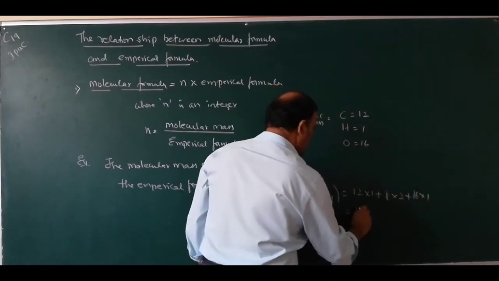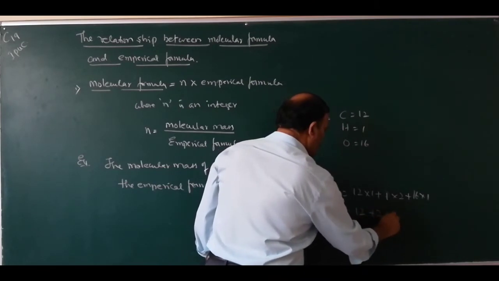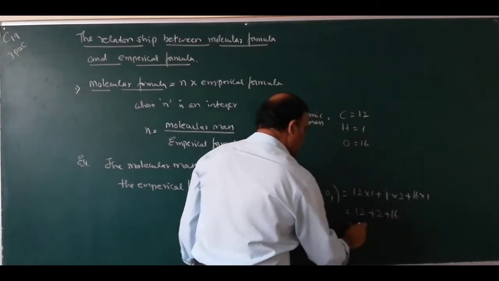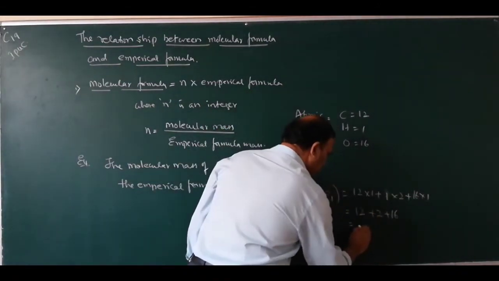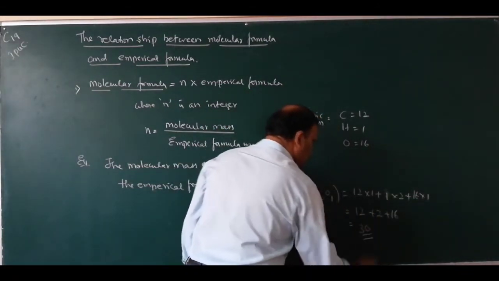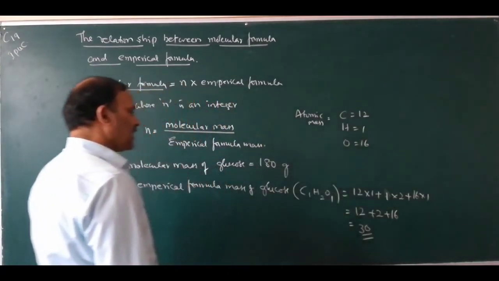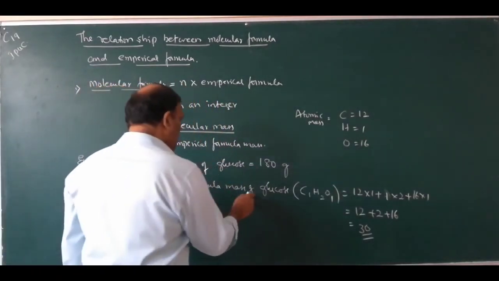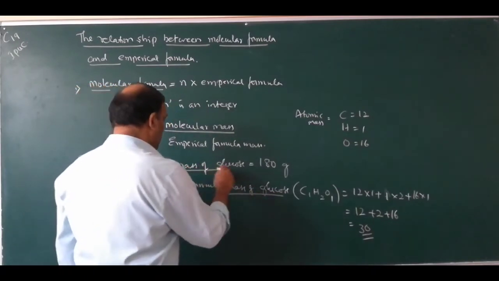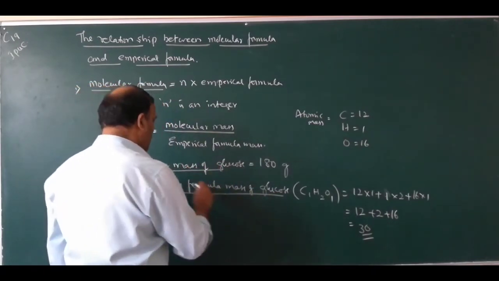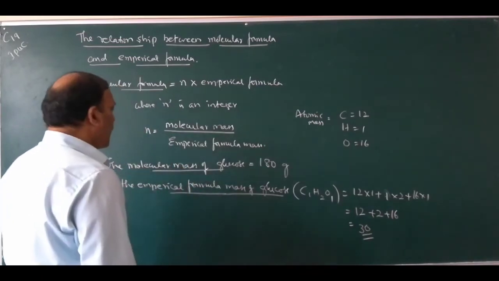So this equals 12 plus 2 plus 16, that is equals 30. What is this one? This is empirical formula mass, and this one is molecular mass.